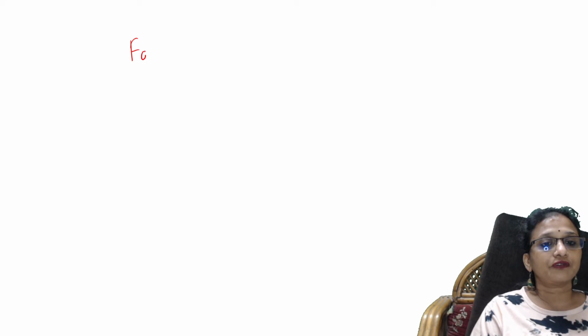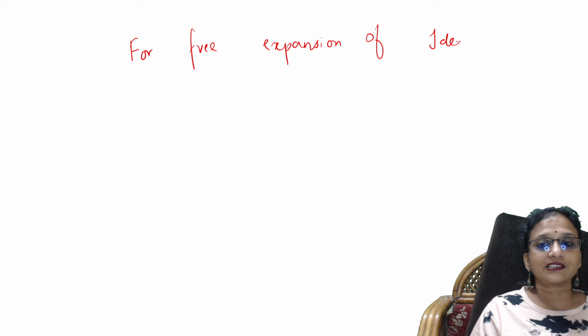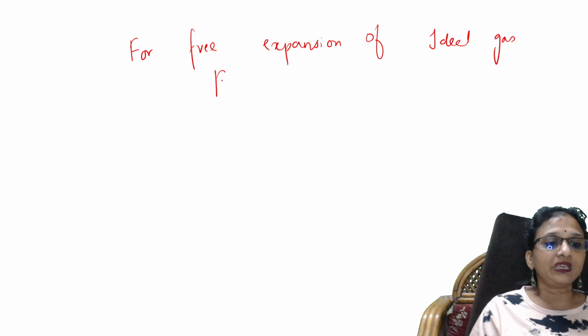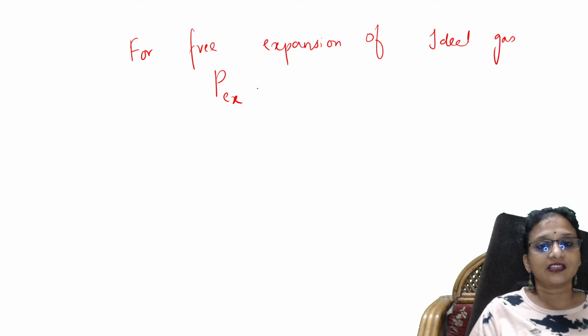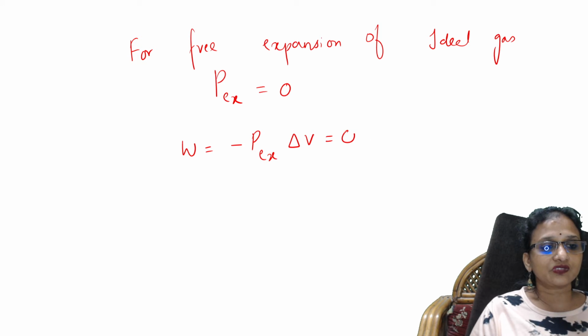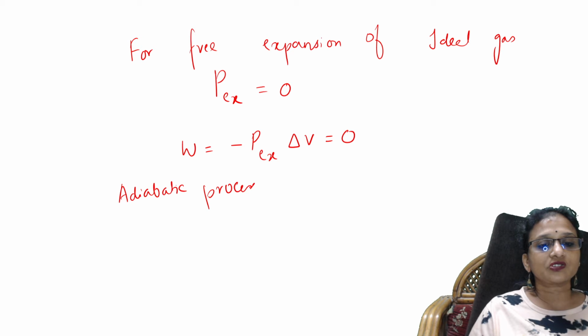So remember always, students, whenever they say free expansion of ideal gas, that means they're talking about P expansion, right? That's free expansion, that is nothing but 0. So we apply it in the formula, W is equal to minus P expansion delta V is equal to 0. So they said that is adiabatic process. So in adiabatic processes, students, the most important thing, Q is equal to 0.